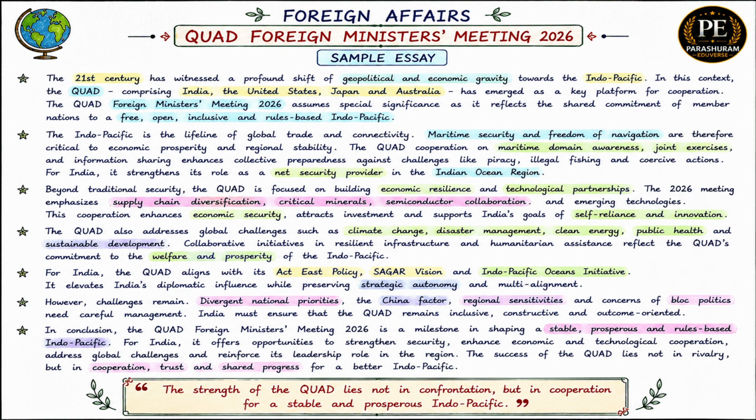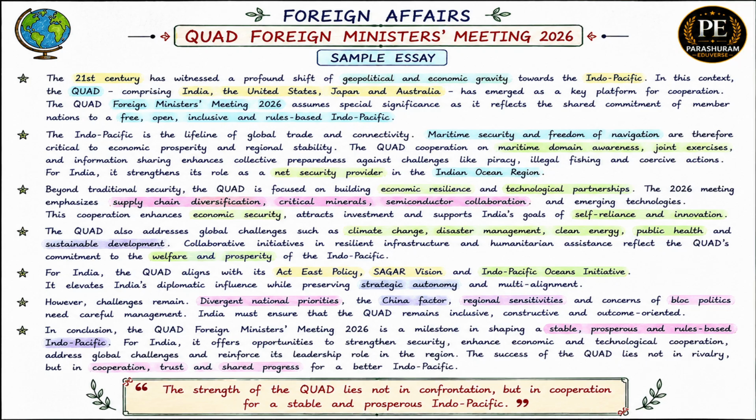Mention artificial intelligence, cyber security, digital infrastructure, quantum technology and innovation partnership. Connect them with India's Digital India and technological growth ambitions. Climate and humanitarian cooperation. Explain cooperation in climate action, disaster management, clean energy, public health, and humanitarian assistance. Highlight India's contribution to regional welfare.